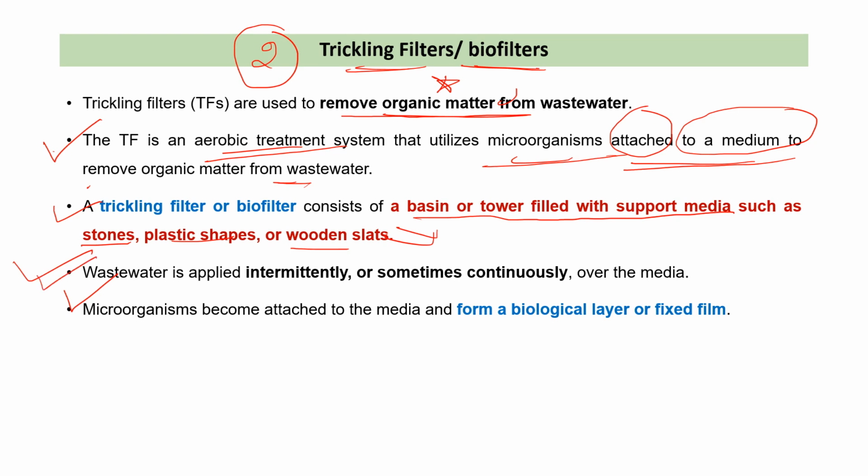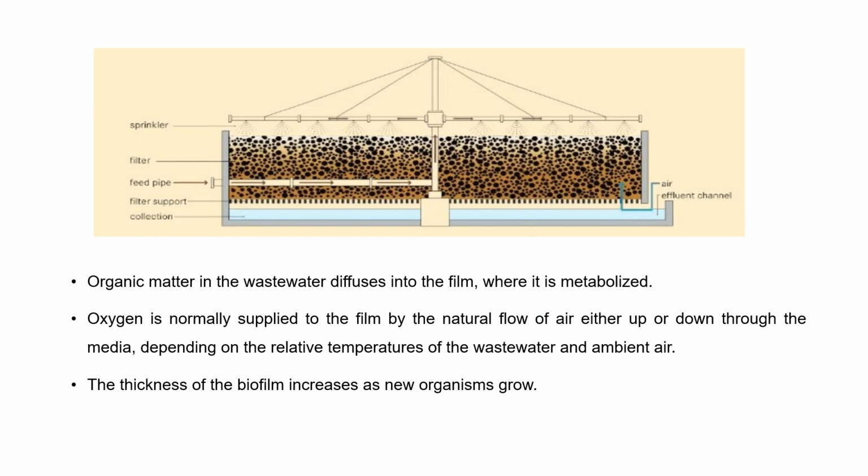In the trickling filter, we provide the wastewater either continuously or intermittently over the medium. The microorganisms become attached to the media and form a biological layer or mixed film. Here you can see this is a diagram of the trickling filter.